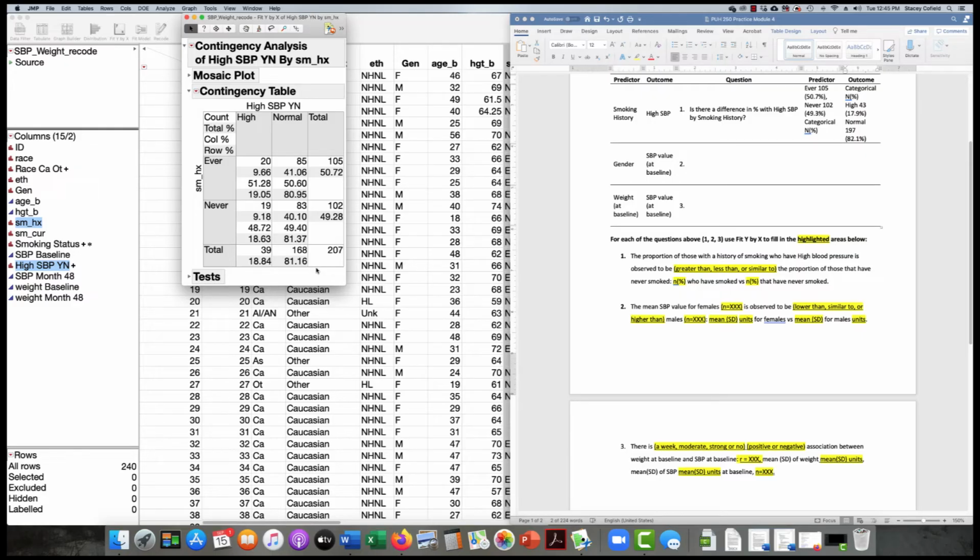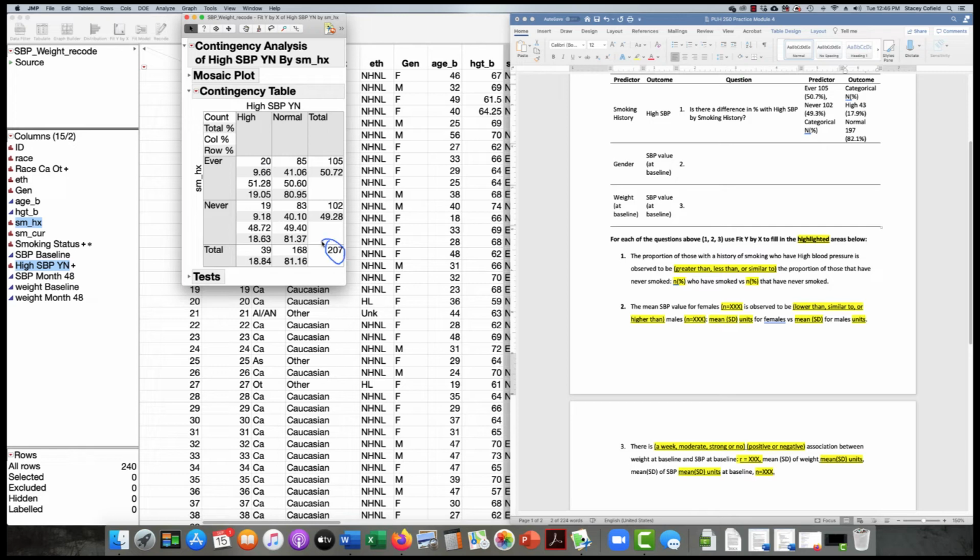And that's okay. We need to just make sure to note that if we're talking about this data set of 240, that we only have 207 responses for this particular fit Y by X. And that's completely permissible. If you have missing data, simply report that you have missing data. From here, we can take a look at the different percentages. The top percent will be the total percent. That's this 20 out of 207. So this is when you're saying and. We have 9.7% of respondents from our 207 who have both high blood pressure and have smoked in the past. That's an and situation. So that's out of your total sample size.